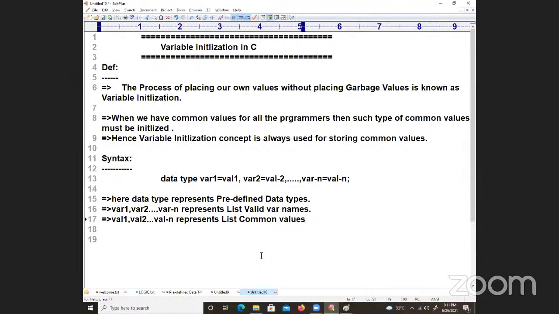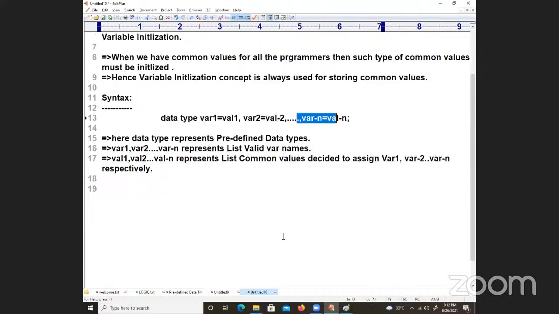Decided to assign to var1, var2, and so on, varn respectively. I hope you are understanding this English. So all these values, value 1, value 2, represent common values decided to assign to variable 1, variable 2, variable n respectively. Value 1 for variable 1, value 2 for variable 2, value n for variable n. This is the process of it.